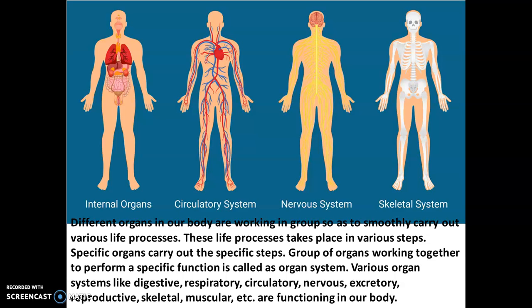Okay, so we have various systems in our body, like the digestive system that we can see here, which brings about the digestion of the food. We have the respiratory system, we have the circulatory system which circulates the various things in our body. We have the nervous system which controls all the body movements. We have the excretory system which removes the waste from the body. We have the reproductive system, we have the skeletal system that gives shape to our body, and we have the muscular system. Okay, so these are the various systems that are functioning in our body.